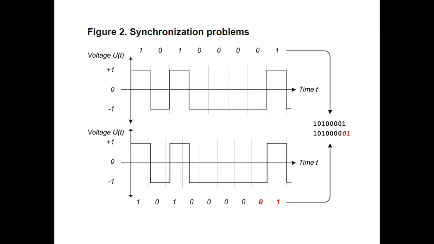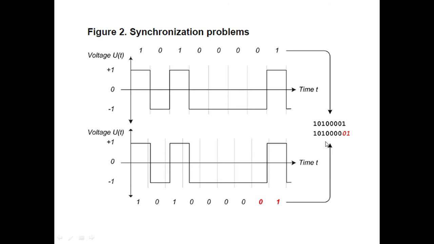Let us see this in detail with an example. Here is one digital data stream to be transmitted: 101000001. This is your actual transmitted data, but the receiver is 1 bit ahead of the transmitter.